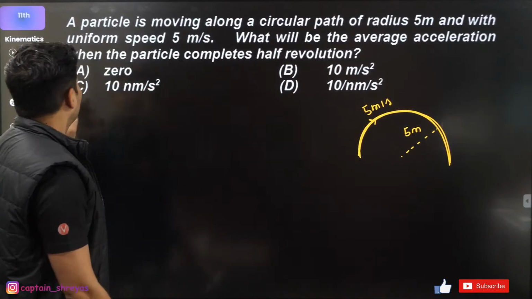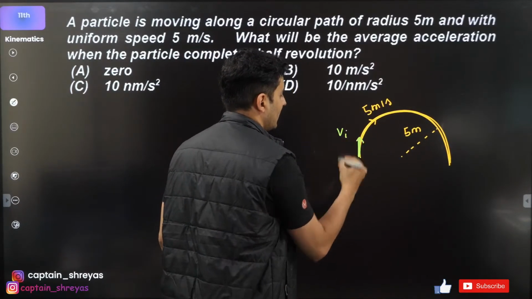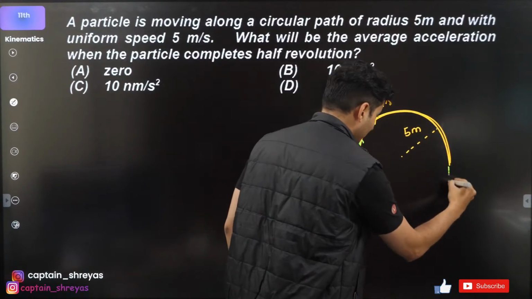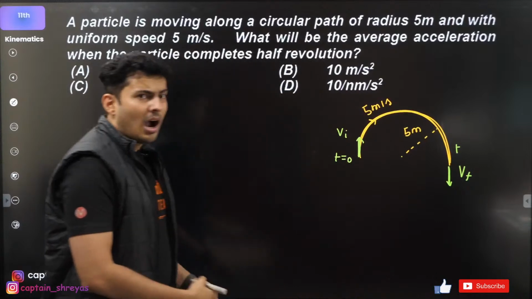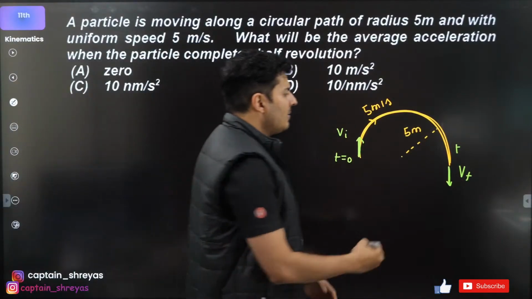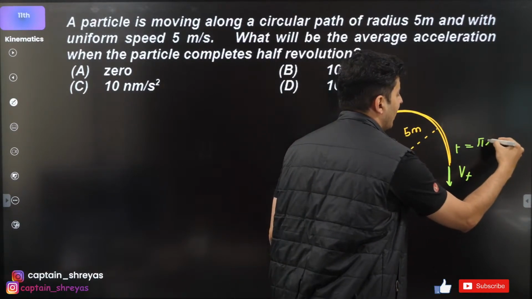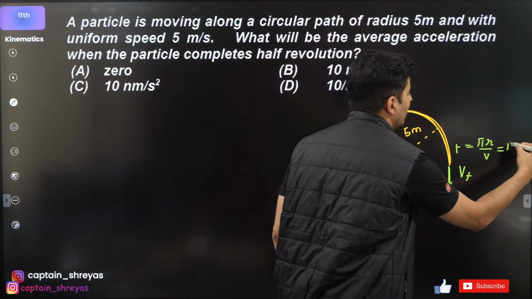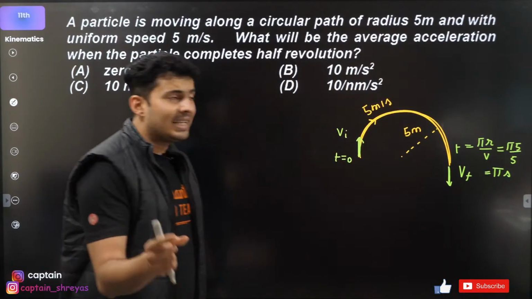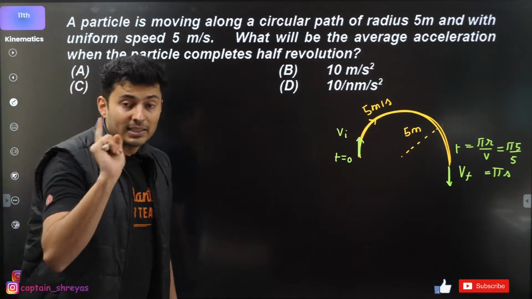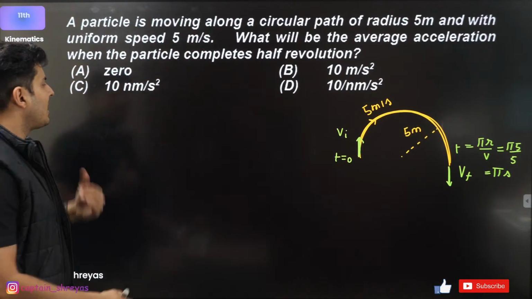So if you start over here, my initial velocity will be like this at t is equal to 0. Final velocity will be like this after some time. How much that time is, we can find out. Time is basically distance by speed. Distance is pi r, speed is v. Pi into 5 divided by 5. So basically pi seconds is the answer. Correct? For time. Now the question is not how much time it takes, but how much is the average acceleration.